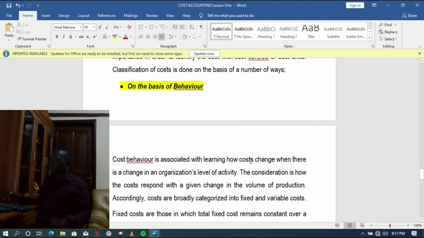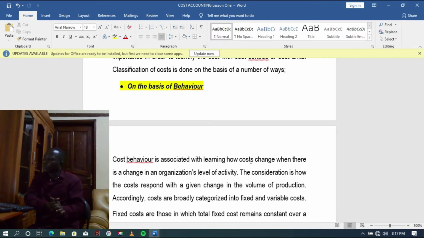So the first basis of classifying costs is based on their behavior. When we talk about behavior basis, this is where we have costs that change with the level of output, and costs that do not change with the level of output. For example, fixed costs. These are costs that do not change irrespective of the level of production. If you produce more, the cost will remain the same. If you produce less, the cost will remain the same. For example, the cost of rent may not change regardless of how much you produce. Whether you don't produce or you produce, you have to incur the same cost of rent.